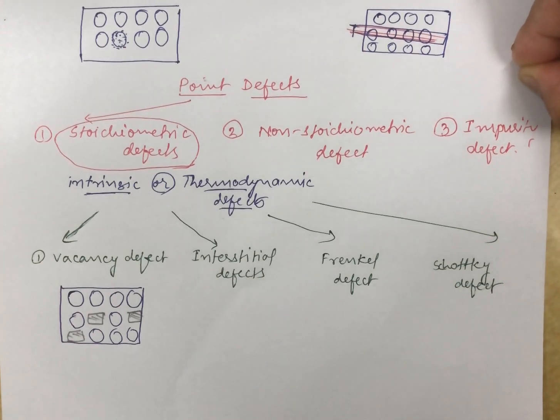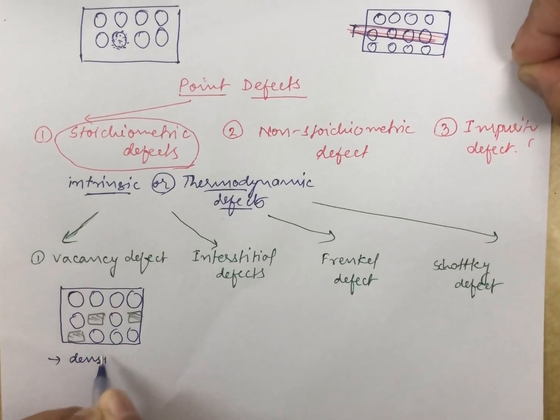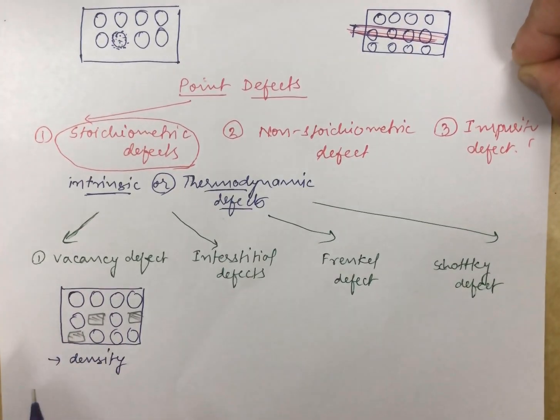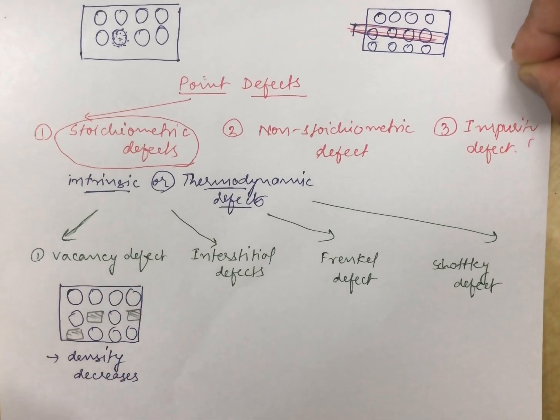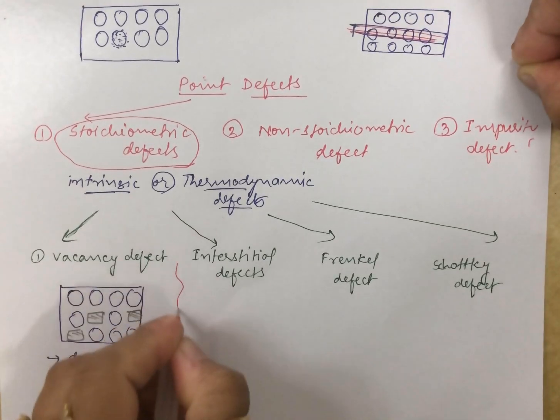When some of the lattice sites are vacant, you say that the crystal has the vacancy defect. In this case, your density, obviously you know, will decrease, because the particles are missing. This type of defect can be obtained when a solid is heated. So this was about the vacancy defect.